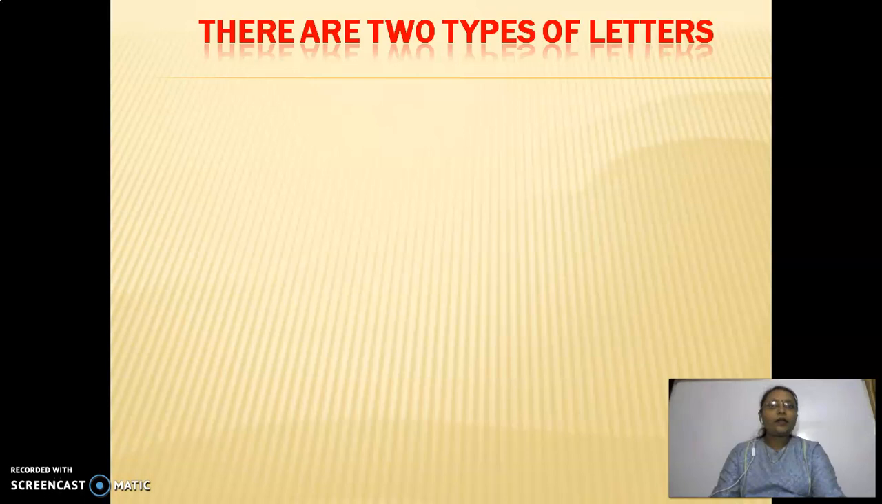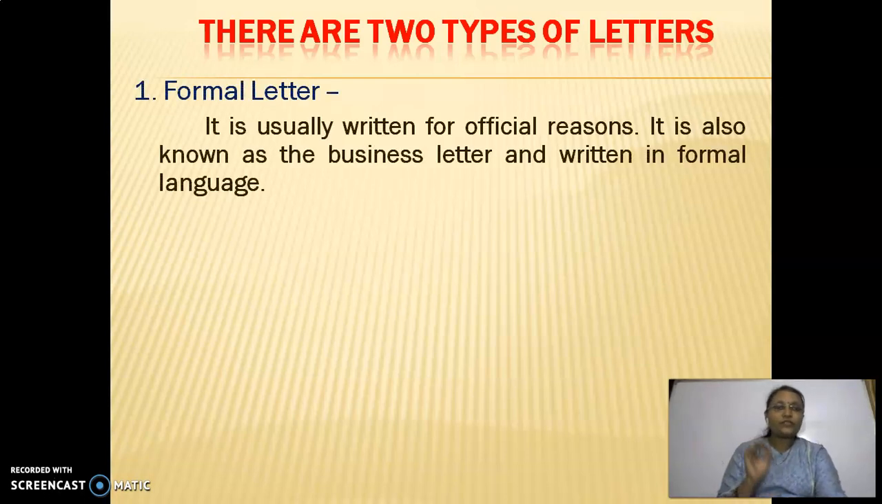So firstly, there are two types of letters. First is formal letter and second one is informal letter. So what is the formal letter? Formal letter means it is official letter. It is also known as the business letter. So why it is official or business letter? Because it is a formal letter and here we have to follow some rules. Actually, while writing informal letter also we have to follow some rules, but little bit difference is there because format is near about all things are same here, but slight change is there.